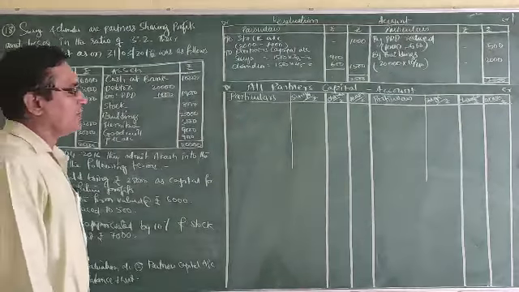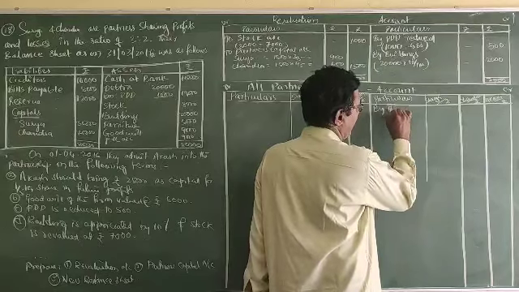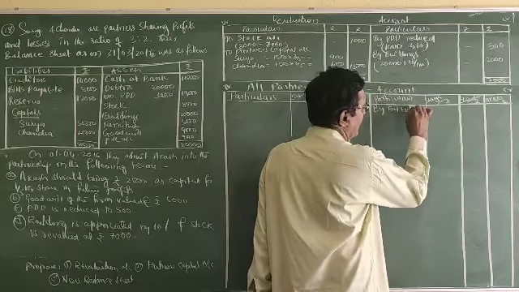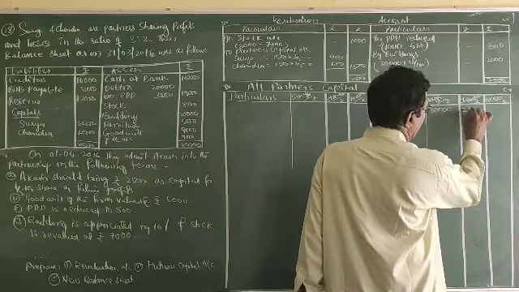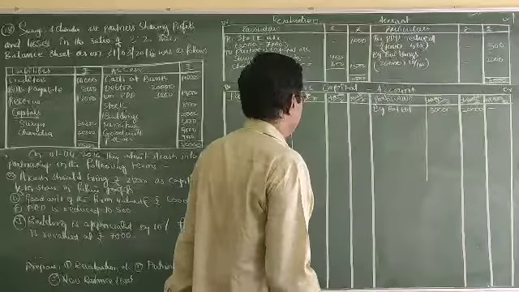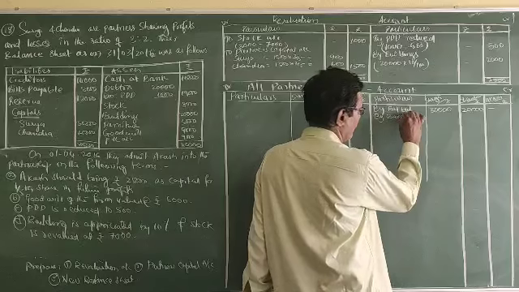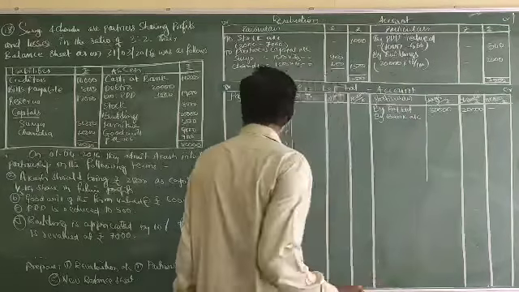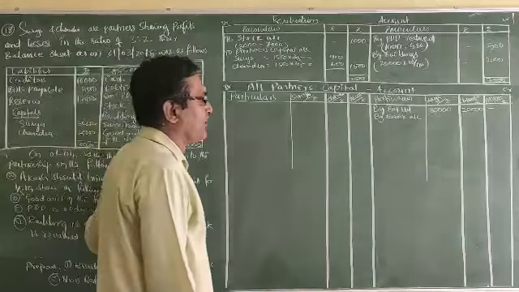So capital balances of Surya and Chandra by balance brought down, 30,000 and 20,000 respectively. By bank account, he brought into the business as capital, the newly admitted partner, 25,000.